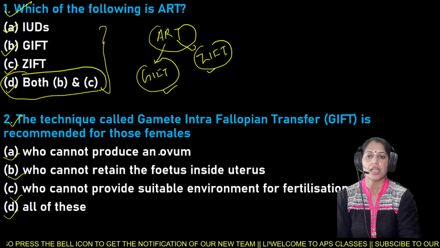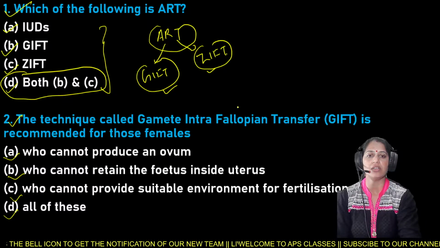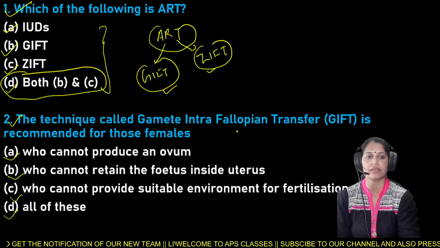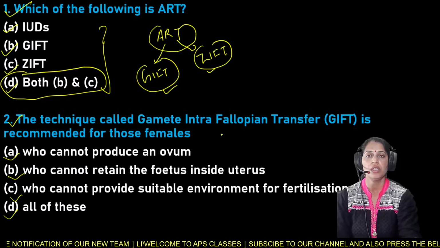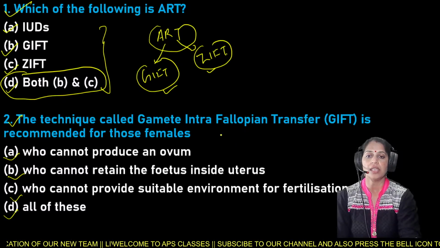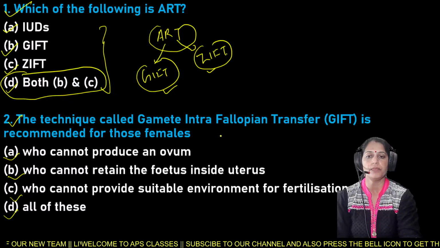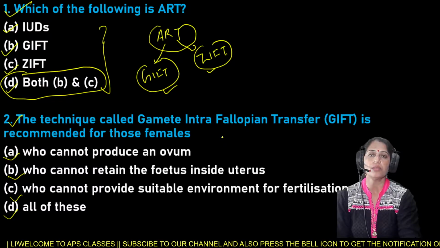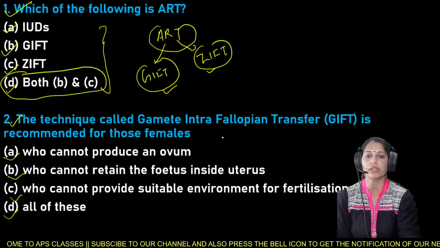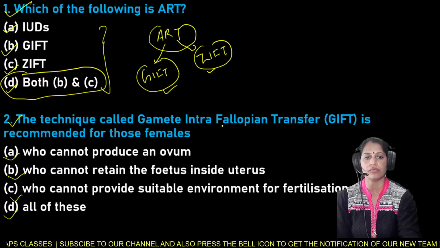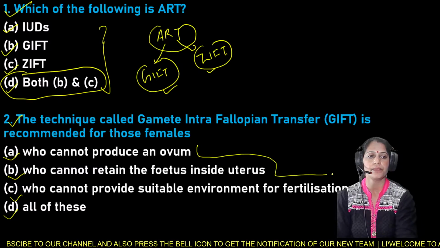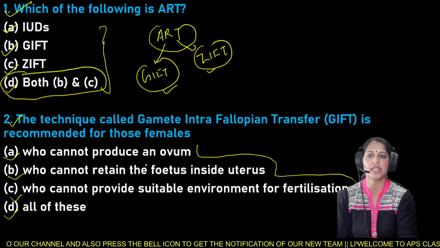So here I repeat this question again. The technique called gamete intrafallopian transfer, that is GIFT, is recommended for those females either who cannot produce an ovum, who cannot retain the fetus inside the uterus, who cannot provide suitable environment for the fertilization, or D all of these. So you have to choose the right answer for question number 2.